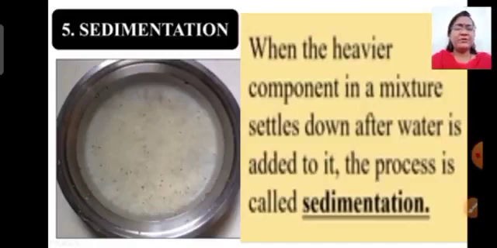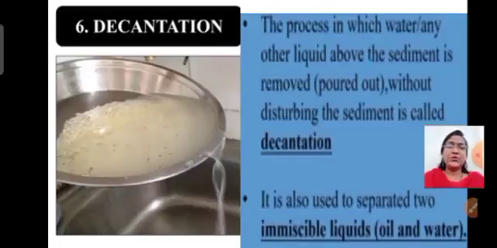So the process of separating substances where heavier components in the mixture settle down after water is added to it is known as sedimentation. So the picture shown on the screen shows the sedimentation method. The rice has settled down after we have added water to it. Now we will see what is decantation. The process in which water or any other liquid above the sediment is removed without disturbing the sediment is called decantation. Children, here what is sediment?